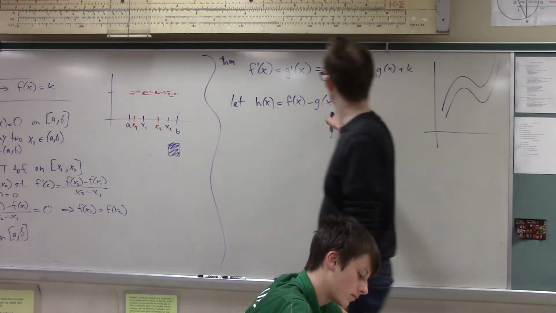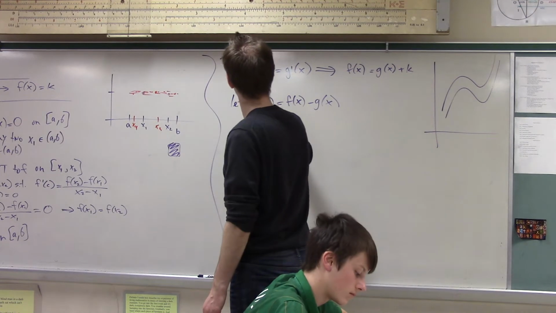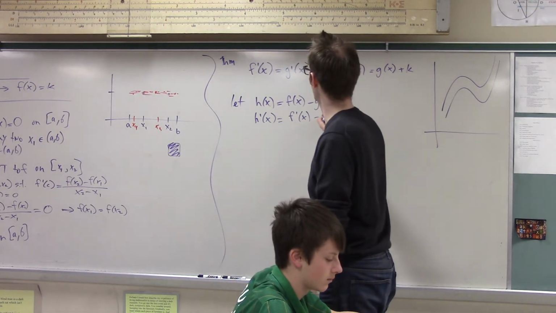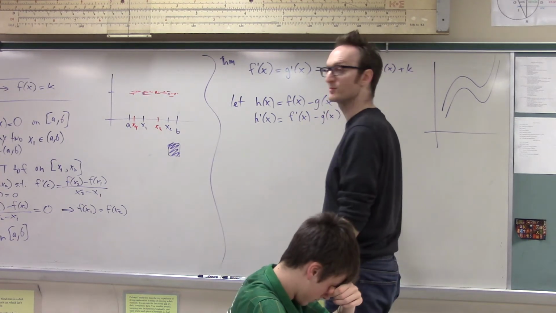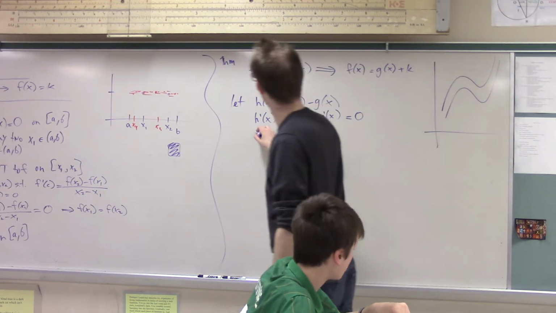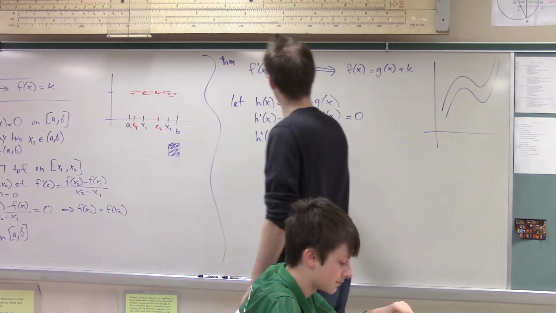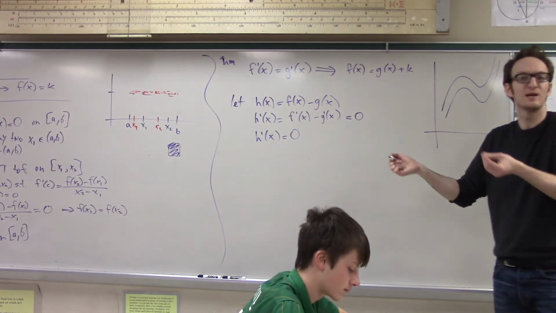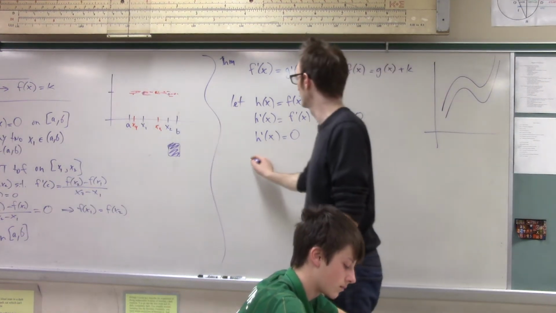Now take the derivative. If we differentiate, we get f prime of x minus g prime of x, and by assumption that's 0. Okay, so h prime of x is 0, and now by the theorem that we just proved, if the derivative of h is 0, then h is constant.